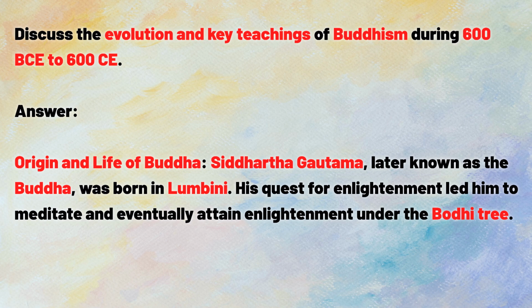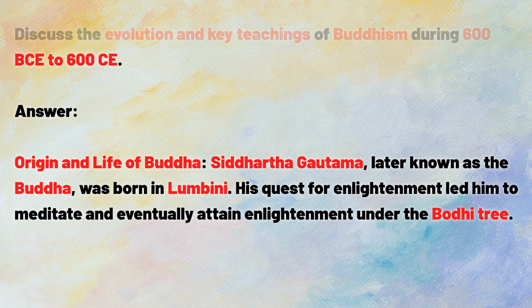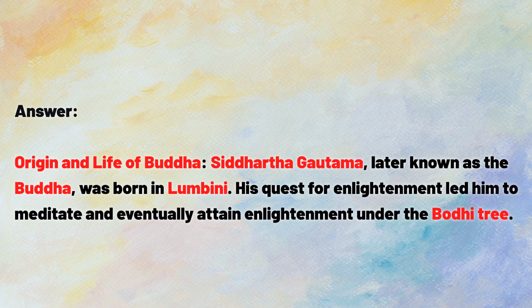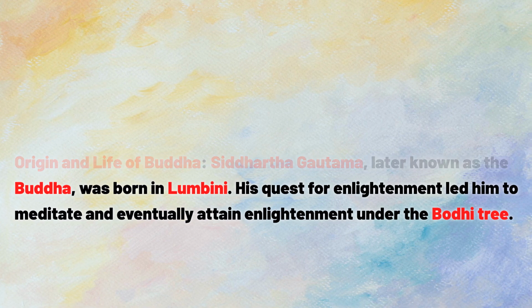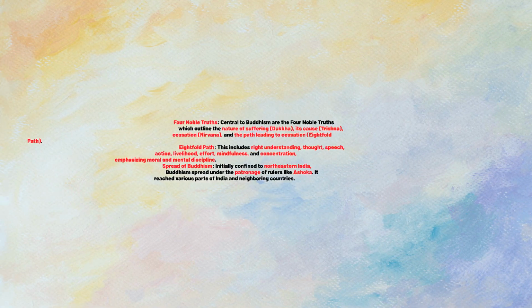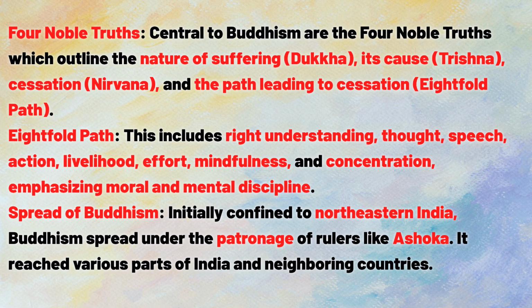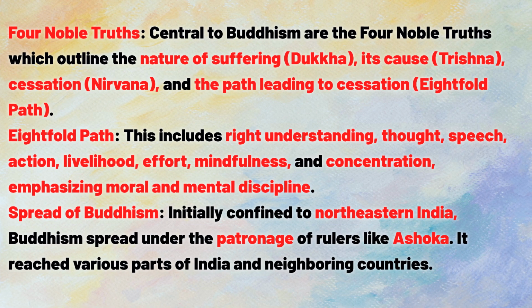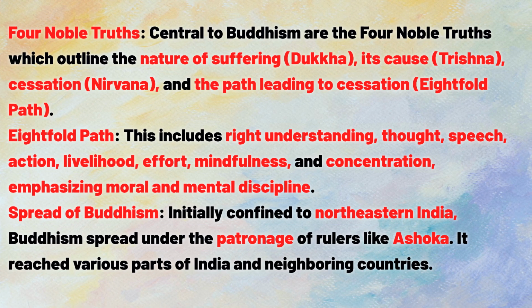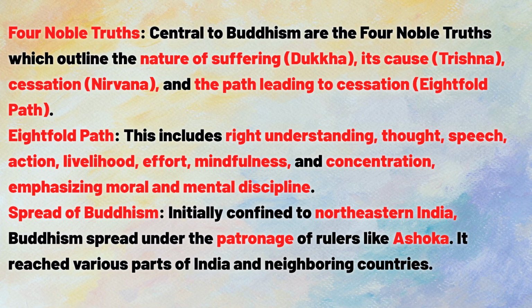Siddhartha Gautama, later known as the Buddha, was born in Lumbini. His quest for enlightenment led him to meditate and eventually attain enlightenment under the Bodhi tree. Four Noble Truths. Central to Buddhism are the Four Noble Truths, which outline the nature of suffering, dukkha, its cause, trishna, cessation, nirvana, and the path leading to cessation, the Eightfold Path. This includes right understanding, thought, speech, action, livelihood, effort, mindfulness, and concentration, emphasizing moral and mental discipline.